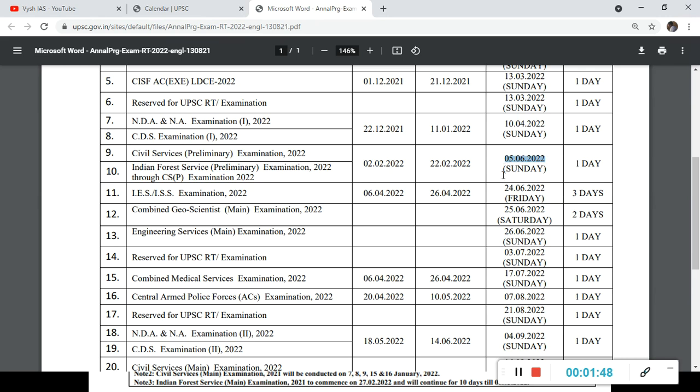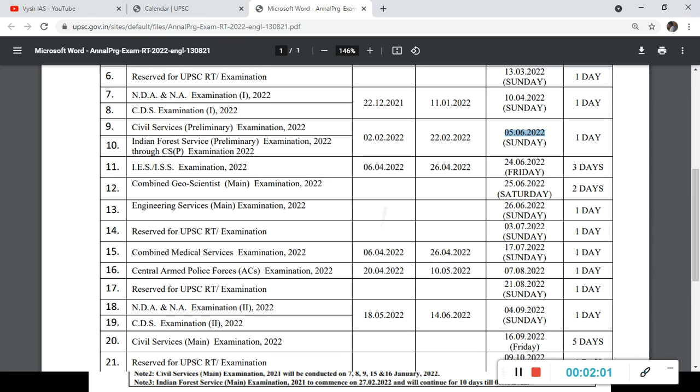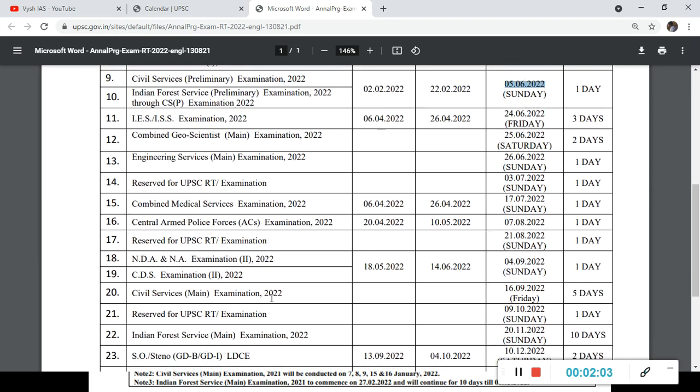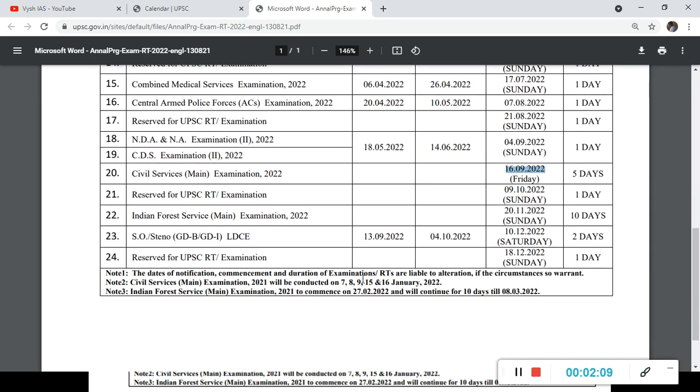That means today is August 13th. So you have less than maybe 11 months, 10 months time to study for prelims. Below, again engineering service and all these things are there. And here you see the mains date also will be there. Below, civil services mains examination 2022, which is on September 16. And below, the forest services mains examination is there, which is in 2023. So that is more gap for the forest service exam, and that is a completely different syllabus and different subjects. You can check it if you are interested.